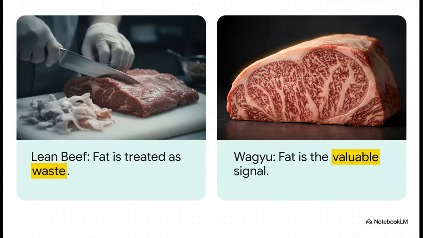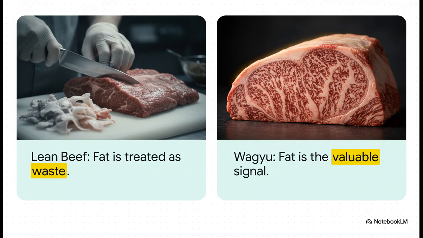So how on earth do we make sense of all these overlapping cosmic variables? Well, the sources give us this really brilliant metaphor, the butcher's sink. Think about the difference between lean beef and Wagyu steak. With lean beef, you aggressively trim the fat away. You treat it as waste, total noise. But with a premium Wagyu steak, that exact same fat is marbled throughout, and it becomes the essential, most valuable part of the cut. The biological material literally hasn't changed at all, only the observer's context has.